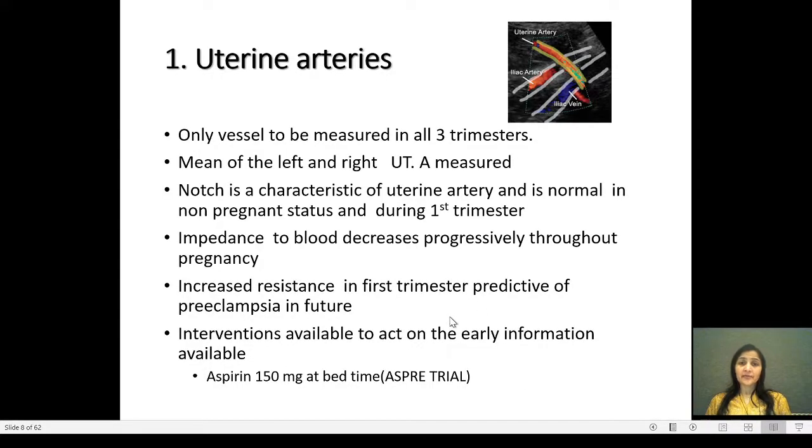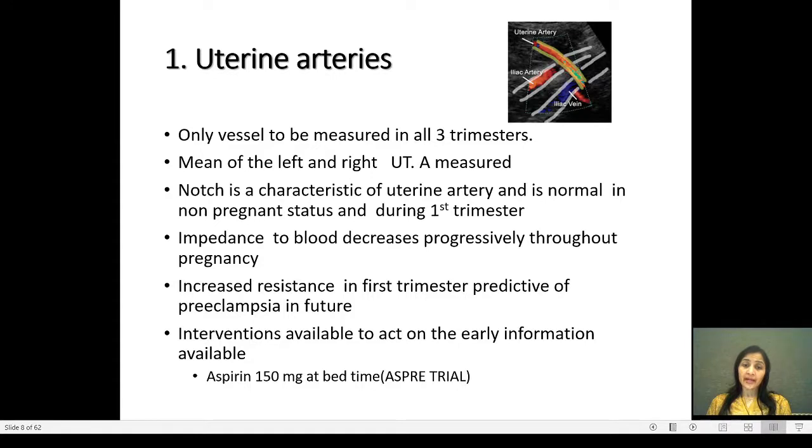So the first vessel for doing Dopplers tends to be the uterine arteries. This is the only vessel we tend to measure in all 3 trimesters, and a mean of the left and right uterine artery is measured. Notch is a characteristic of uterine artery, and it is normal in non-pregnant status and also during early first trimester. Impedance to the blood flow decreases progressively throughout pregnancy in the uterine artery, and hence an increased resistance in first trimester is predictive of preeclampsia in future.